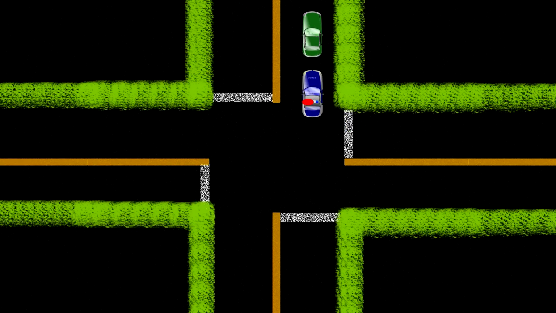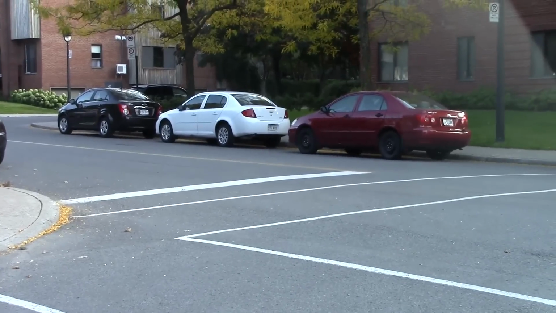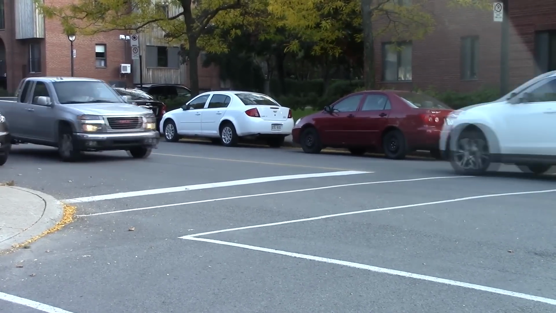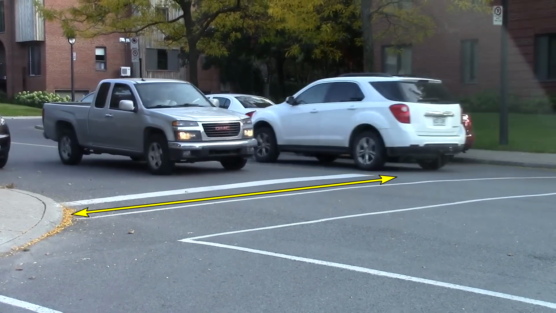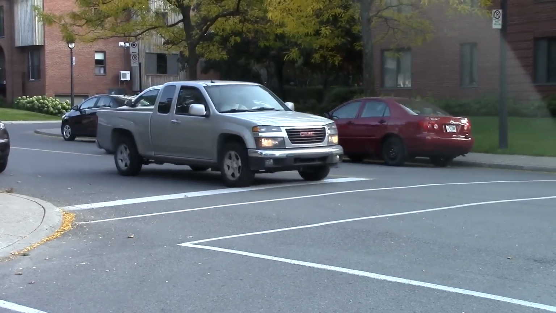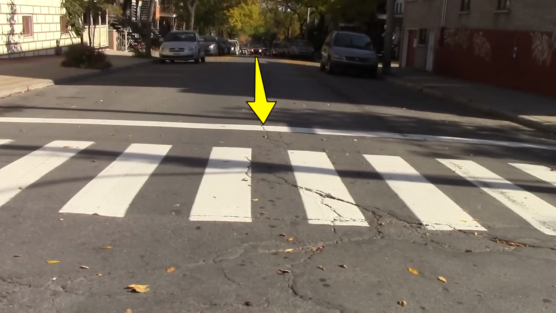Another thing the stop line can tell you is if the street is a one-way or a two-way street. If the stop line only spans half the street, it's a two-way. If it spans the whole street, it's a one-way.